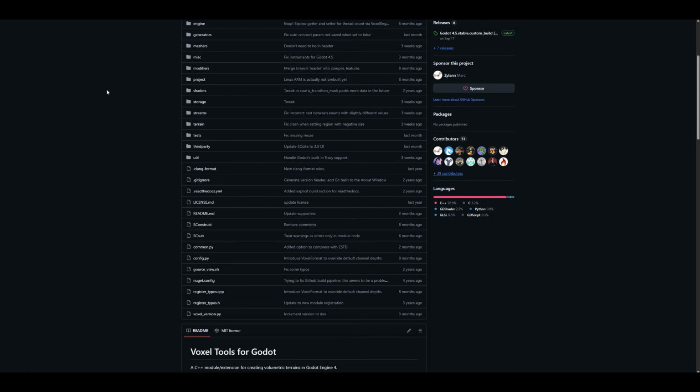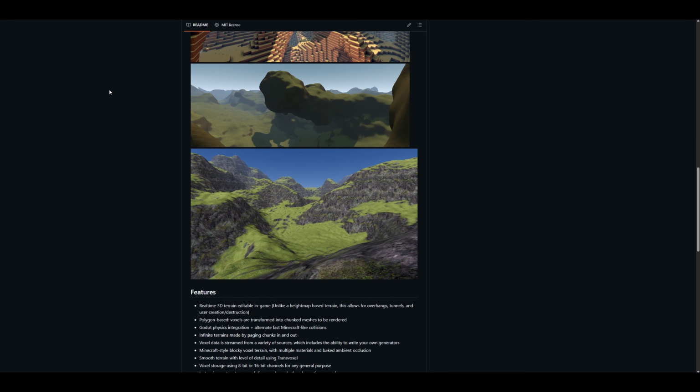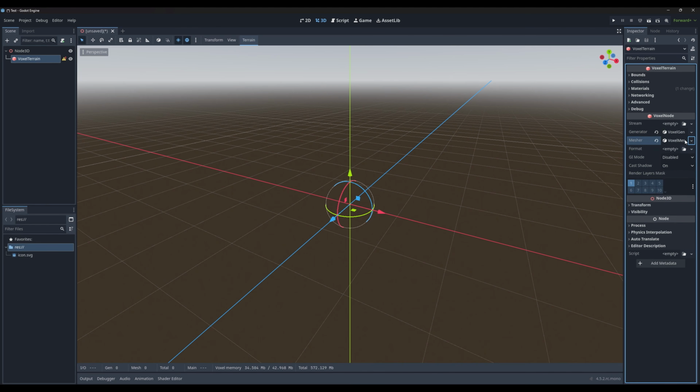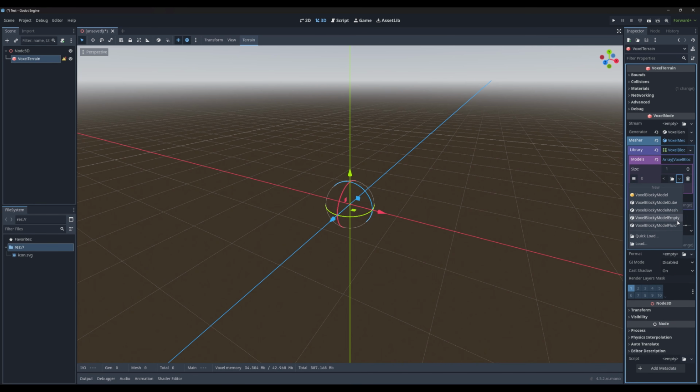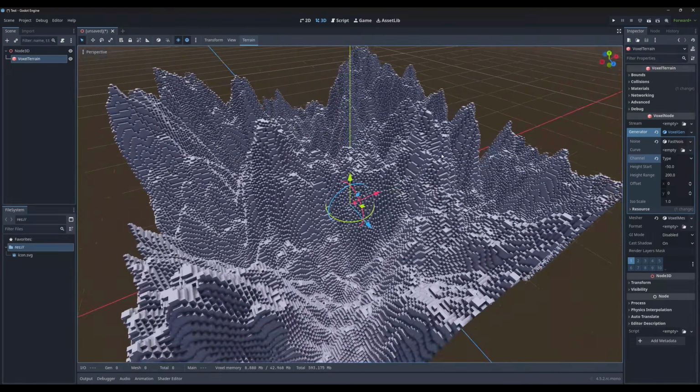After going over a bunch of forum discussions and YouTube videos, I finally encountered Xylan's voxel tools. This module already provides us with a lot of the basics that will be needed for a game like this, including chunk generation, saving and loading worlds, and voxel-based physics. So, now that we have our tools, we opened a new Godot project, added the voxel tools and got to work. Using the docs for the voxel tools, I quickly got some basic terrain generation set up.